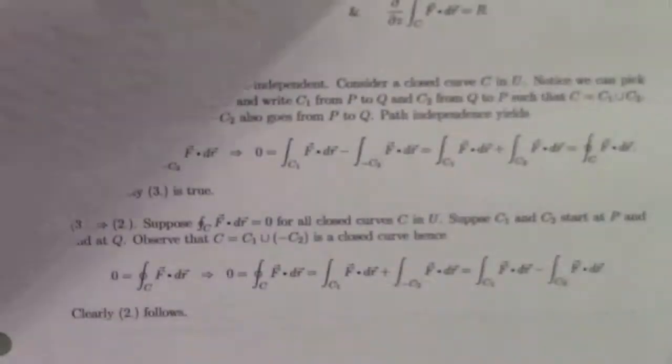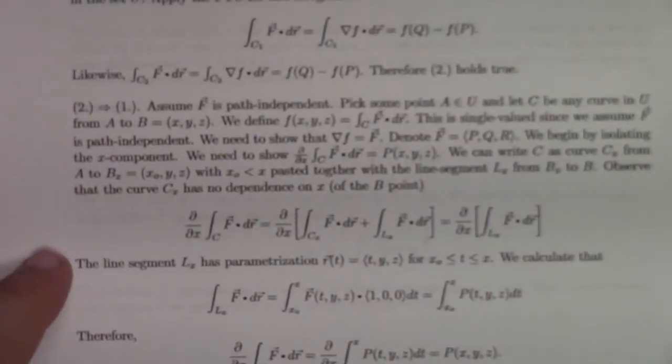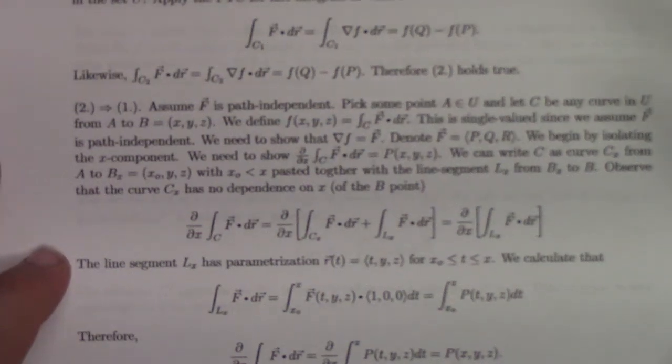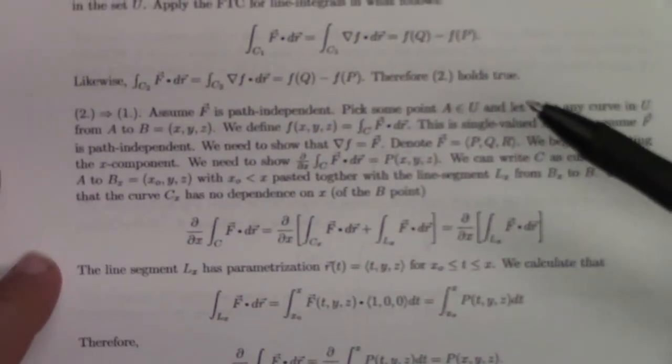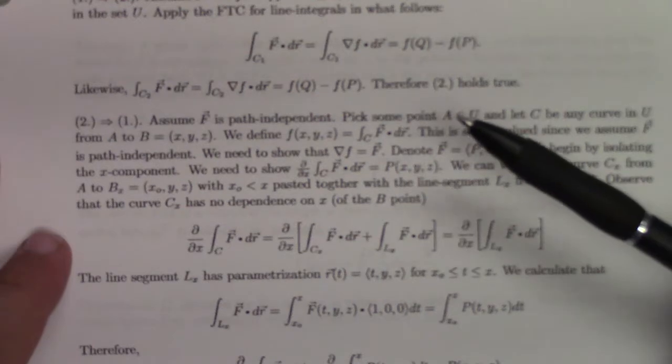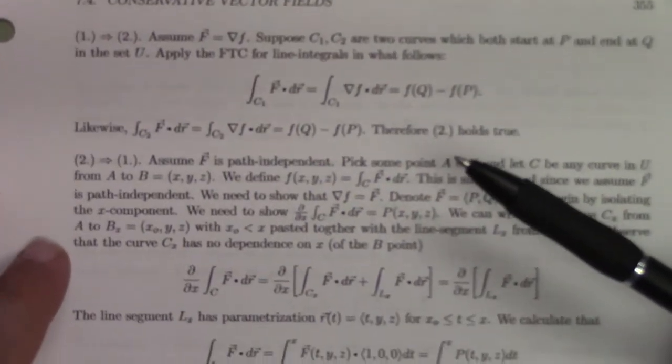And so in the next bit of the notes, I look at the proof of a few of the other claims. Let's see here. 1 implies 2.